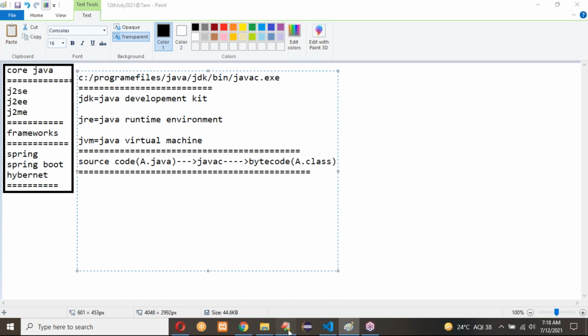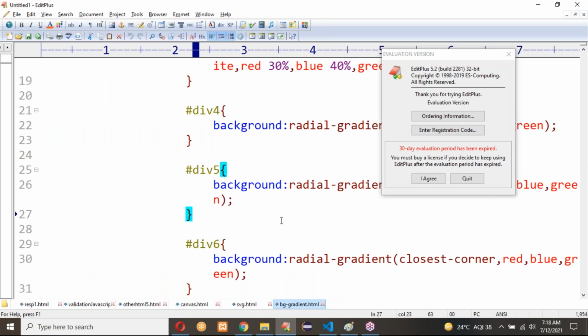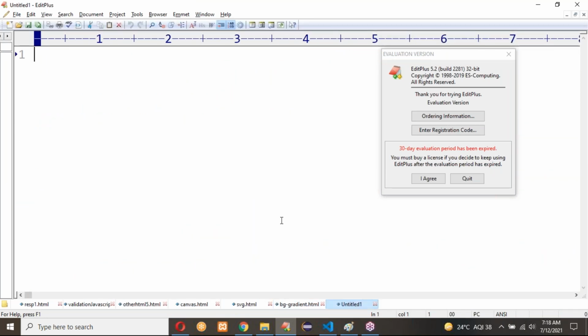I'll write one sample application here in EditPlus, but actually, okay, directly I'll write in Eclipse. I'll use Eclipse for writing core Java programs. Sorry, yes, I'll use Eclipse for writing the program. It will take time to open, so meanwhile, I'll write it.